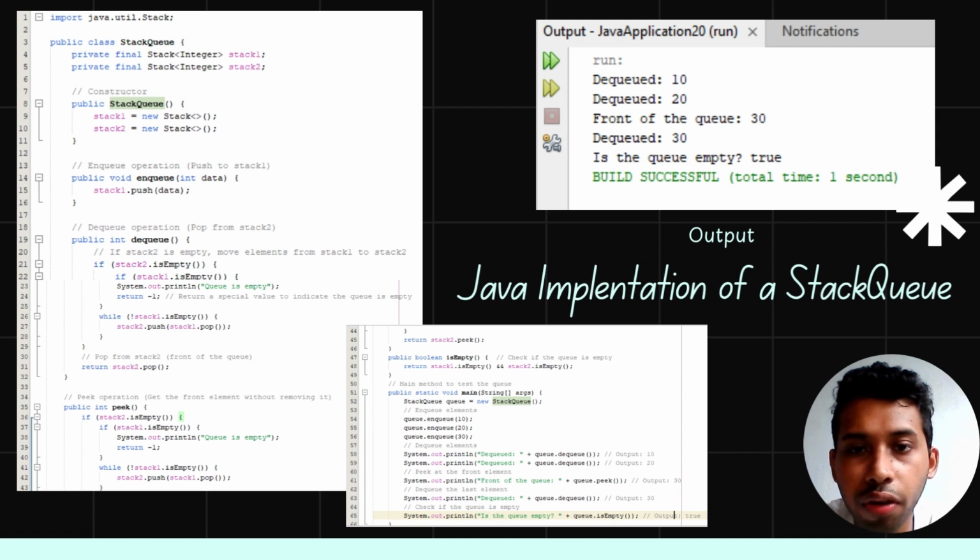Line 47 of the code checks whether both stacks are empty. If they are, it means the queue has no elements. This is useful to prevent unnecessary operations when the queue is empty. Finally, in the main method, we test our queue.